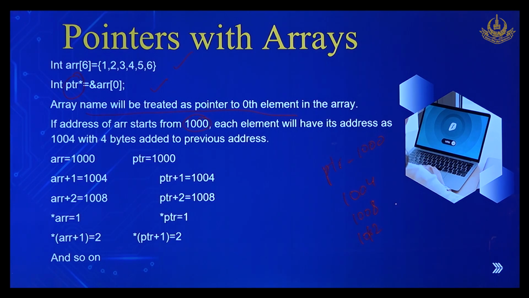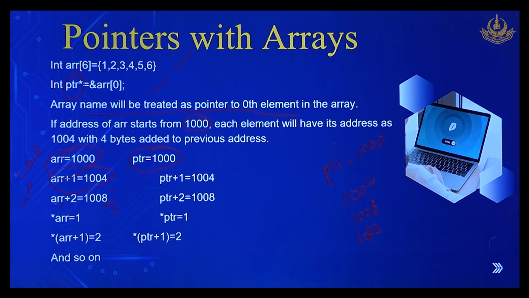Okay. So what will we get if we try to print different things regarding array and pointer? If we just print arr, you would get 1000 because the array variable is itself a pointer, and we have used another pointer to point to the first memory location or the first index of the array. If we print ptr, we would get the same thing. If we print arr plus 1, we would get 1004, the next memory address, and again the next memory address.